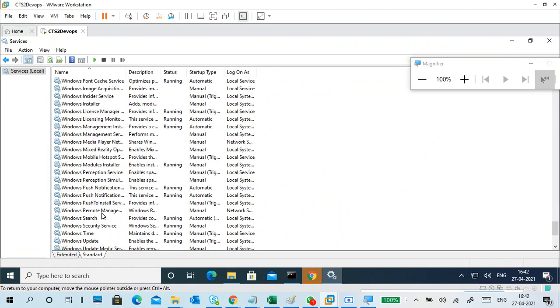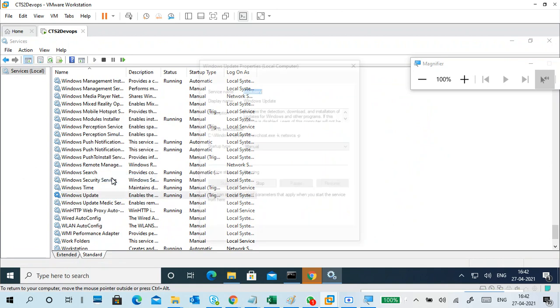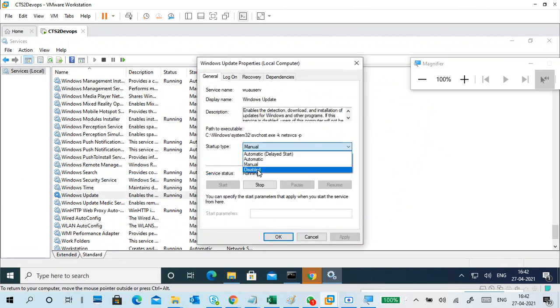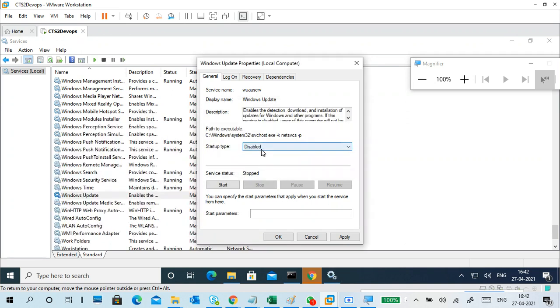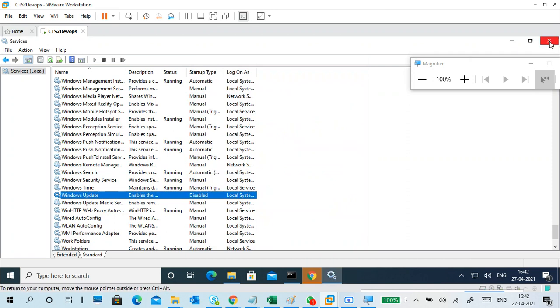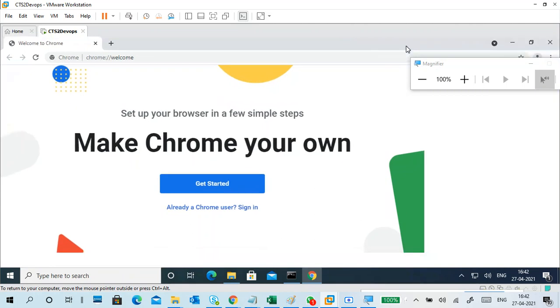I'm going for it. I'm disabling Windows Update currently. If you are on a physical machine, you should not disable the updates, because I'm using a virtual machine. First of all, I have to stop it, then make sure it is stopped and disabled. Apply, OK. So it won't update. Last time we got a problem with updates. I think updating will slow down your PC sometimes. Okay, finally it has opened.